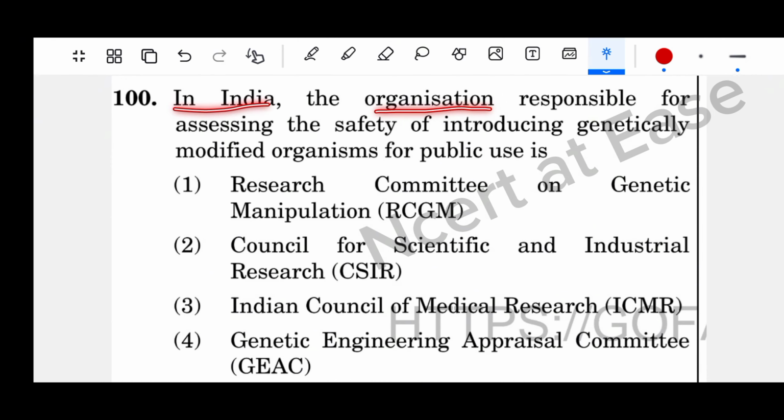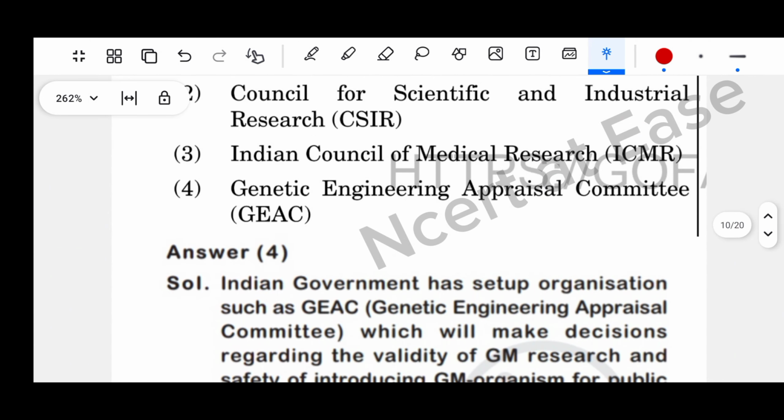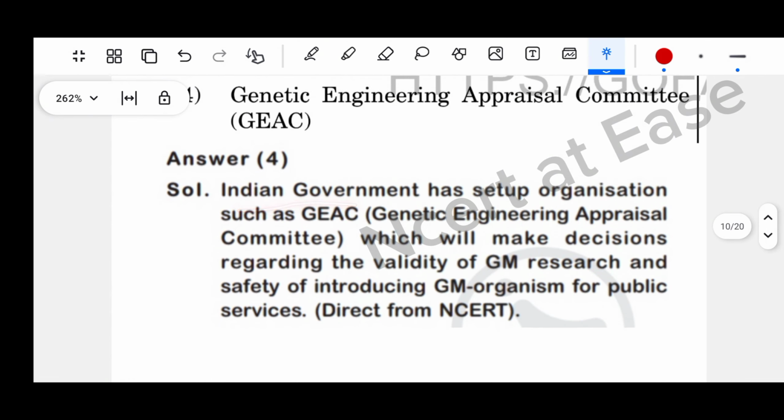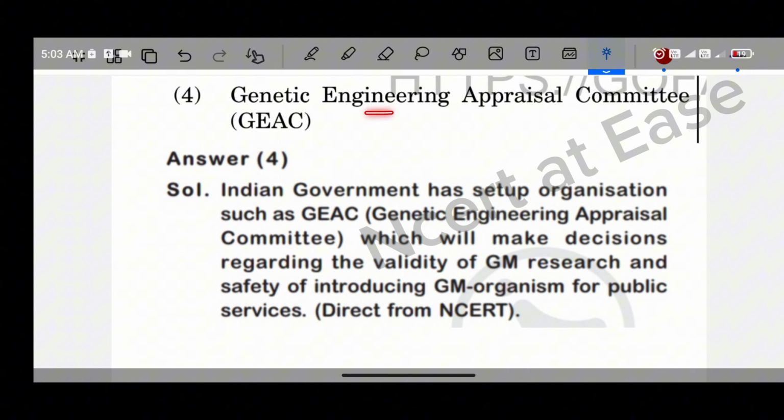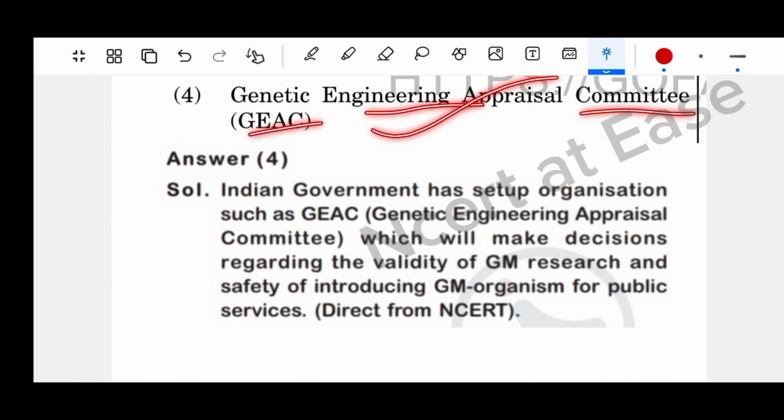In India, the organization responsible for assessing the safety of introducing genetically modified organisms for public use is. The Indian government has set up organizations such as GEAC, Genetic Engineering Appraisal Committee, which will make decisions regarding the validity of GM research and safety of introducing GM organisms for public services. NCERT. Genetic Engineering Appraisal Committee is the right answer.